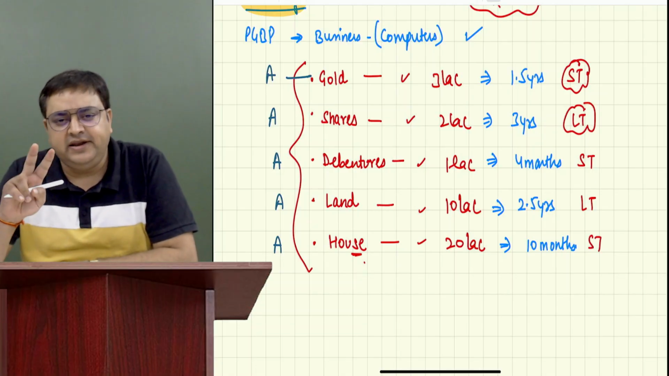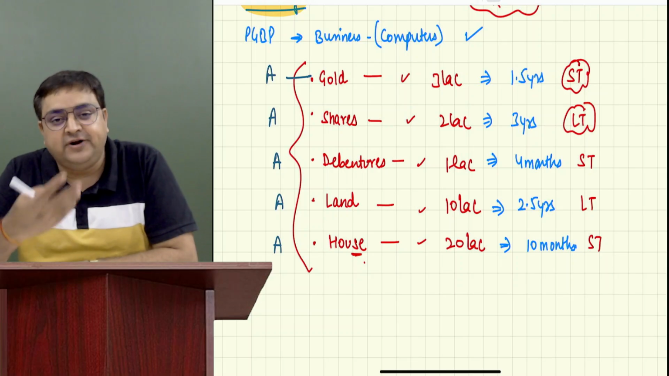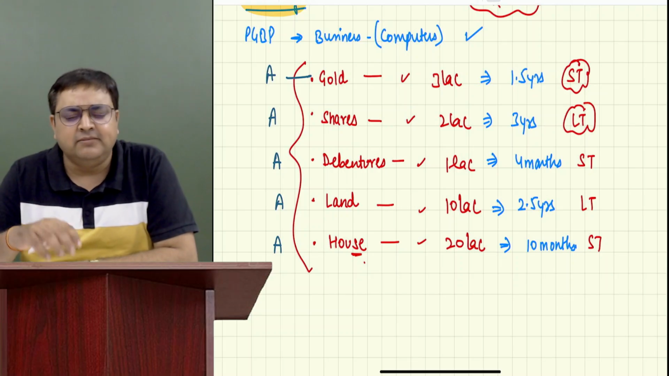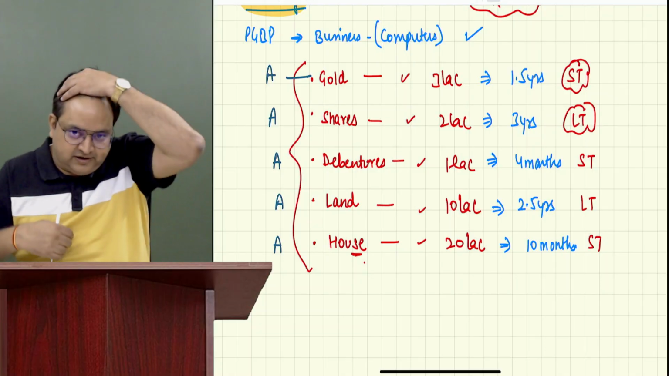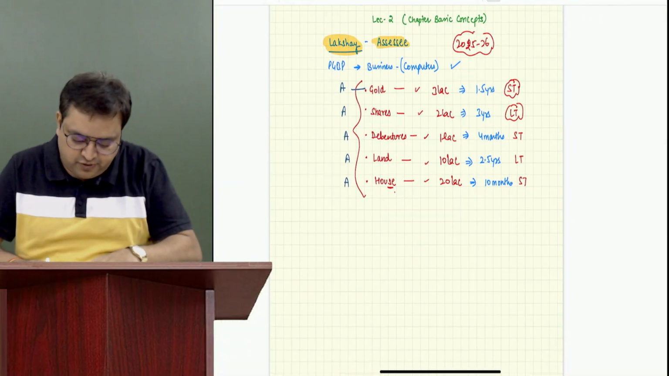So generally the criteria is 2 years. If I am selling it after 2 years, more than 2 years, long term. Exactly 2 years or less than 2 years, it would be short term. Okay, good enough.